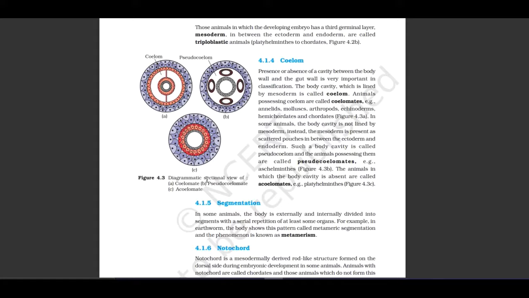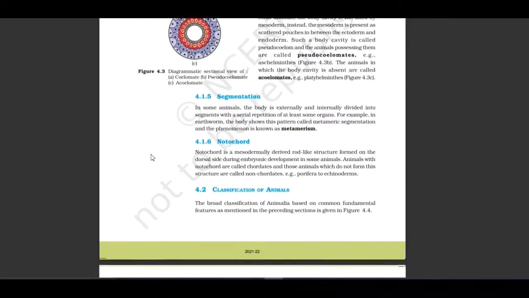First is of coelomate, second pseudocoelomate, and third is acoelomate. Here the cavity is absent in acoelomate animals. Example, Platyhelminthes. Let us see the segmentation.